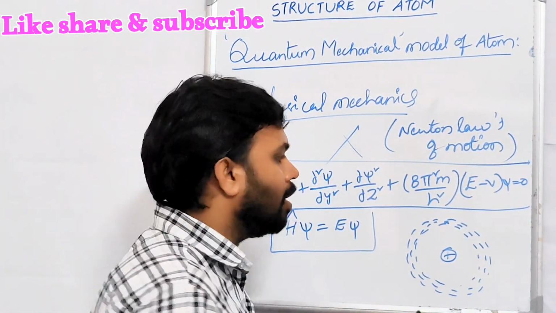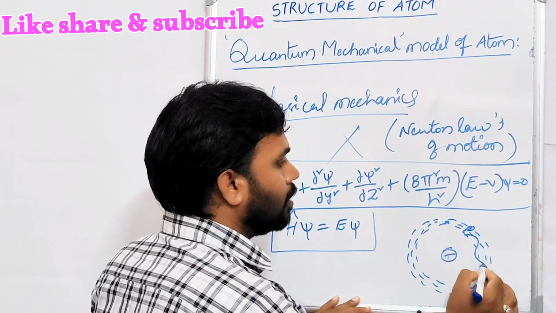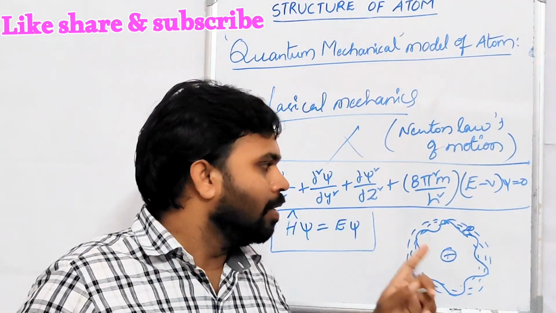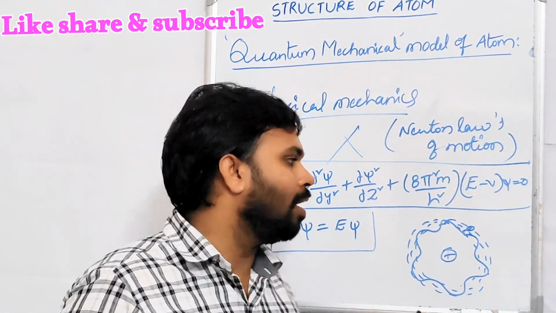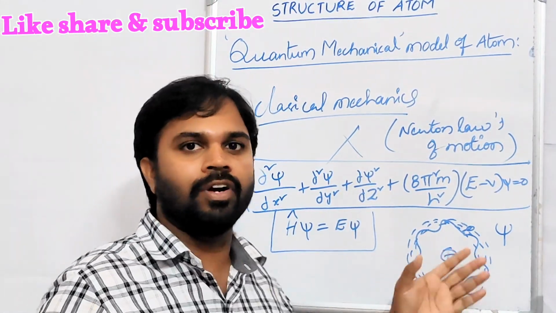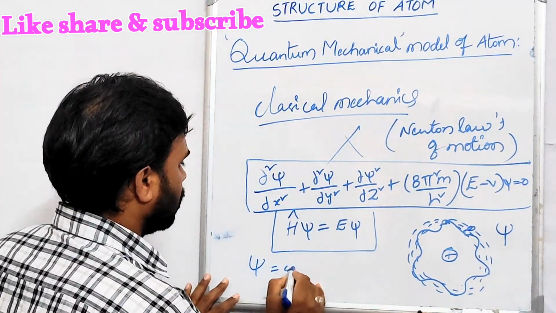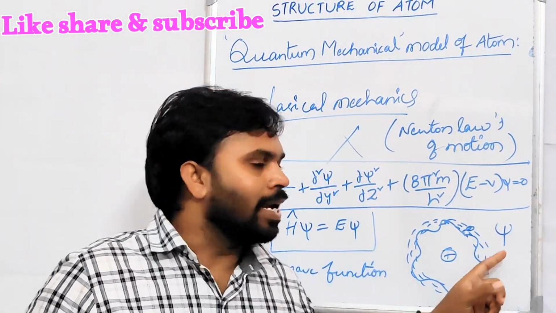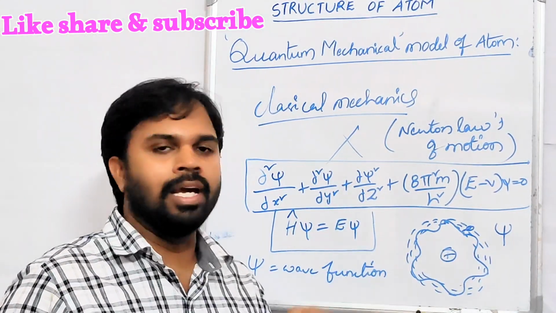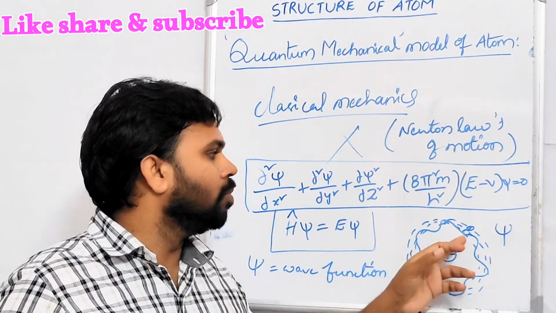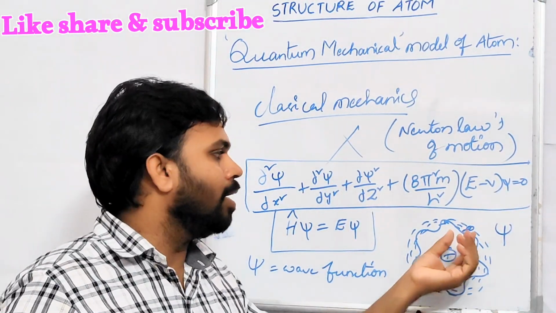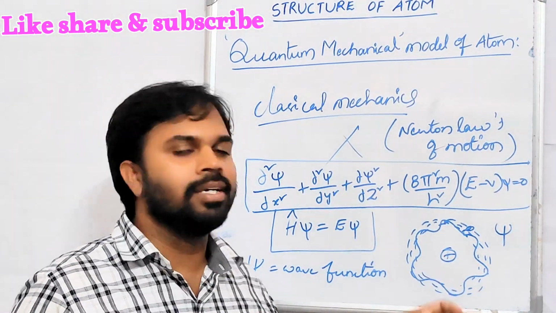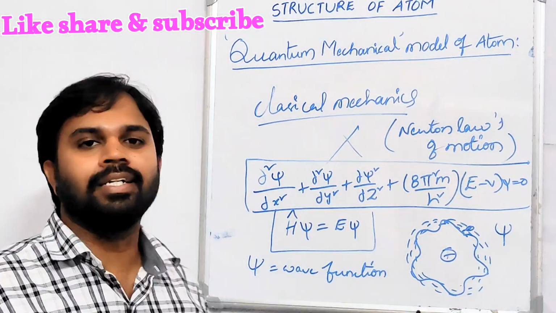According to de Broglie, the electron is associated with some wave nature like this. These wave properties can be expressed as a function that is called psi. Psi is called the wave function. The psi contains all the information about the moving electron, that is, the energy of the electron, the continuous motion of the electron, and the volume of the electron density. All that information is contained in this wave function called psi.